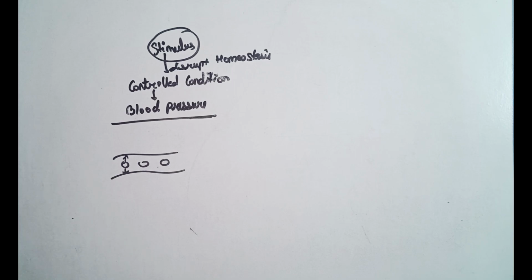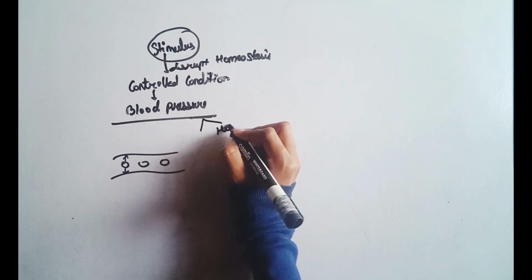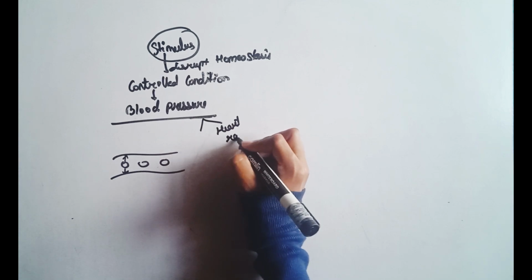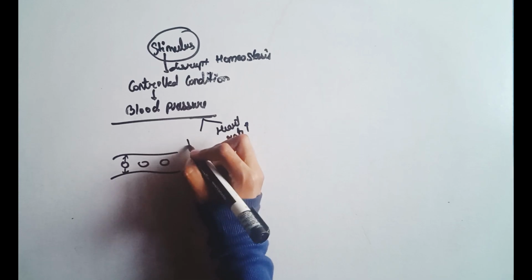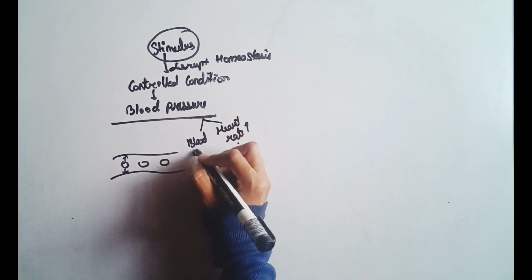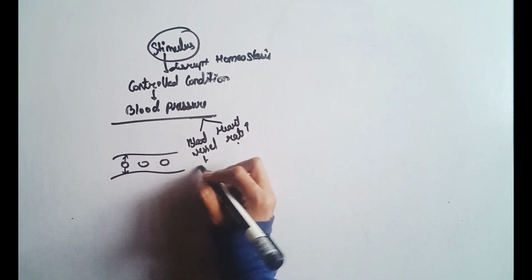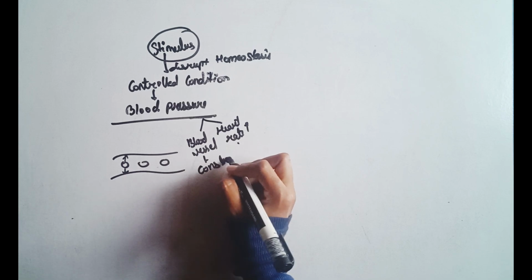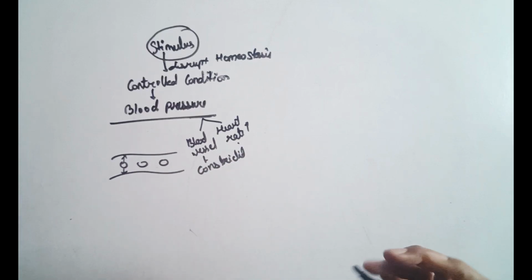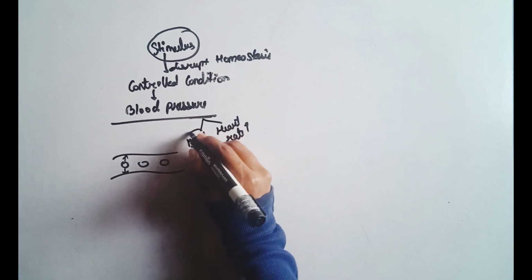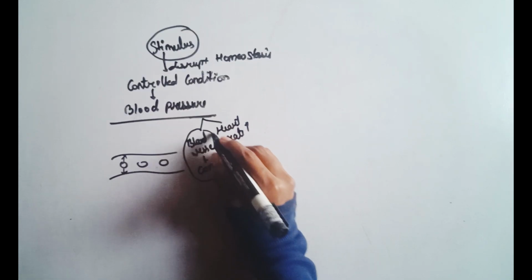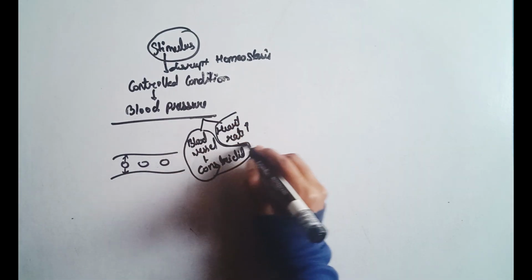If blood pressure increases in our body, the heart rate increases, the heartbeat is faster, and the blood vessels are constricted.